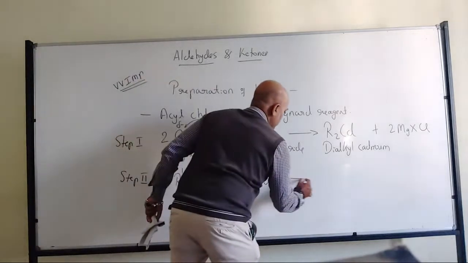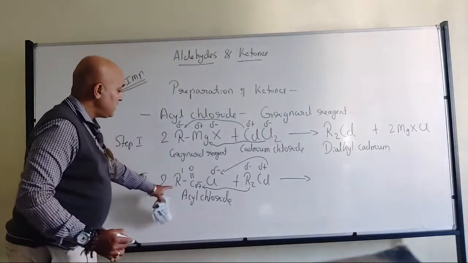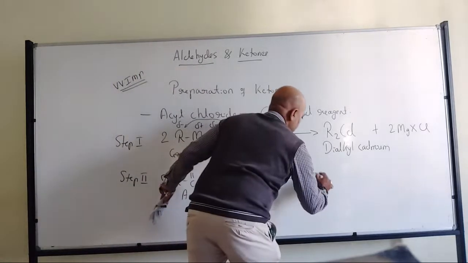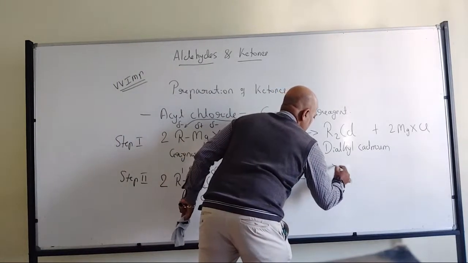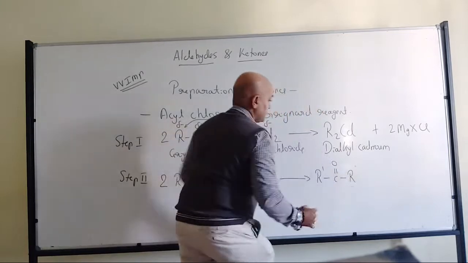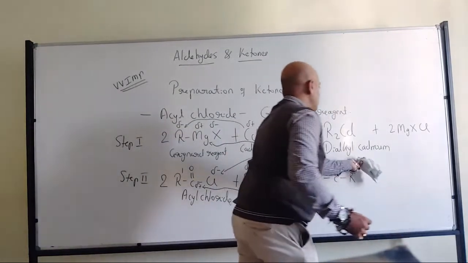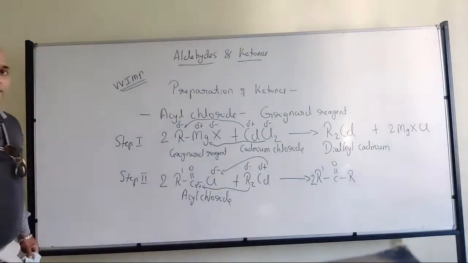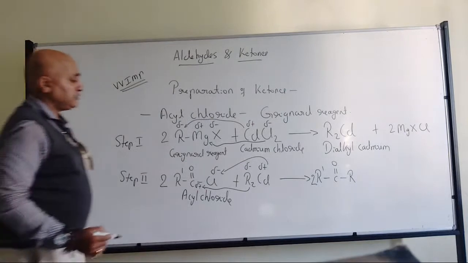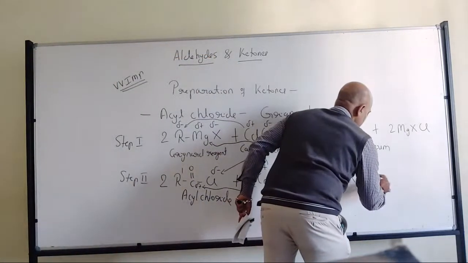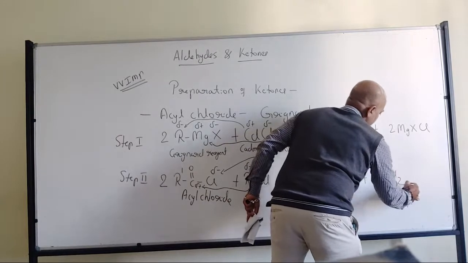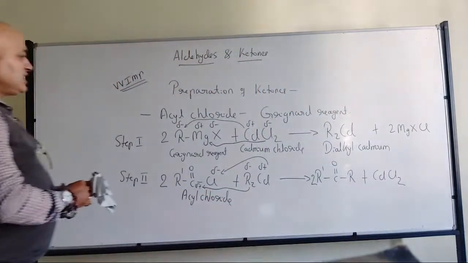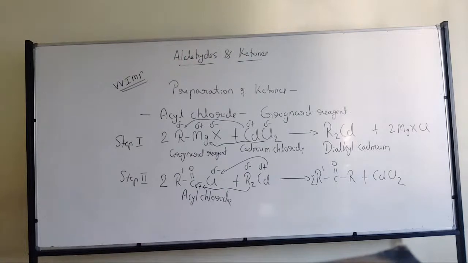Now what can be the product? Observe here carefully, R prime CO R. So that's where we have 2 molecules of ketones. So what will be the other product? That is the regeneration of cadmium chloride. Got my point? That's where we have the reaction.